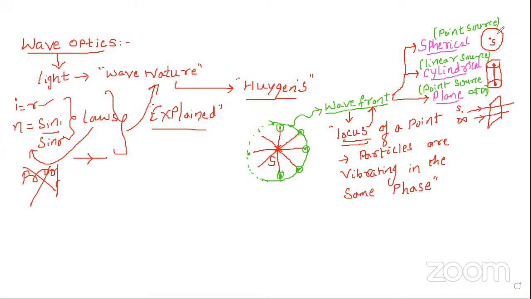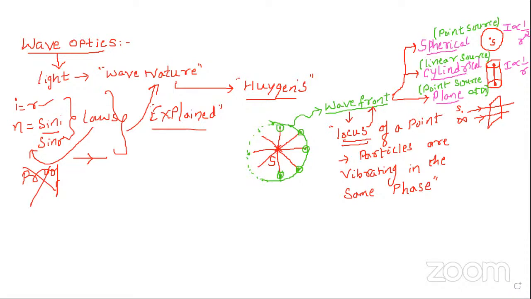In the case of the spherical wavefront, the intensity is directly proportional to 1 by r squared. Or you can say intensity is inversely proportional to the square of the distance. In the cylindrical wavefront, intensity is just inversely proportional to the radius, no square. So in the case of a cylindrical wavefront, intensity is inversely proportional to the distance.